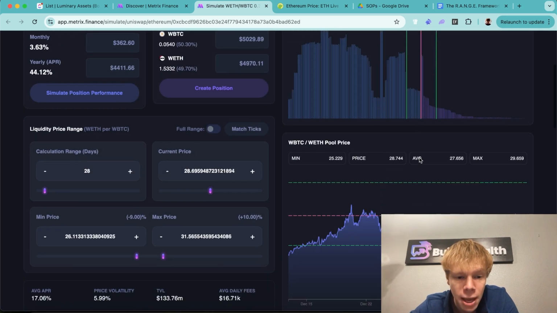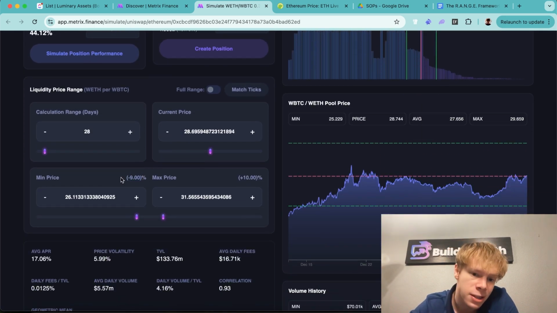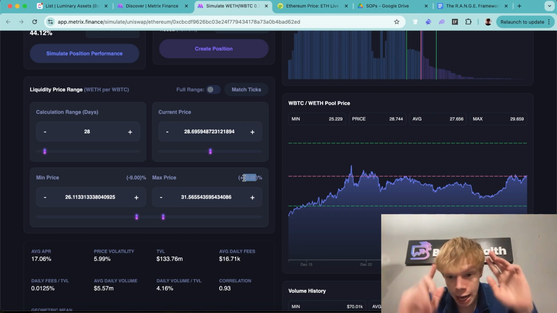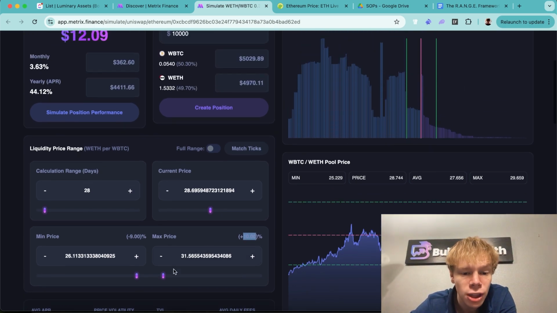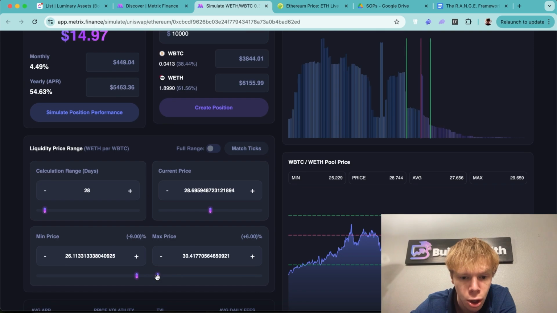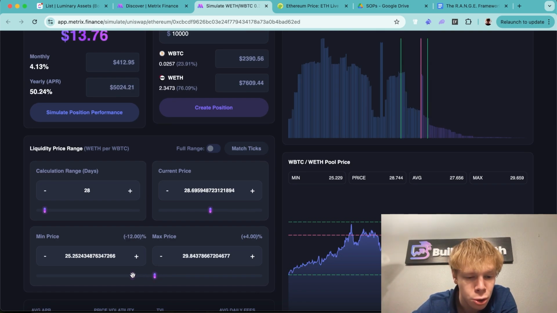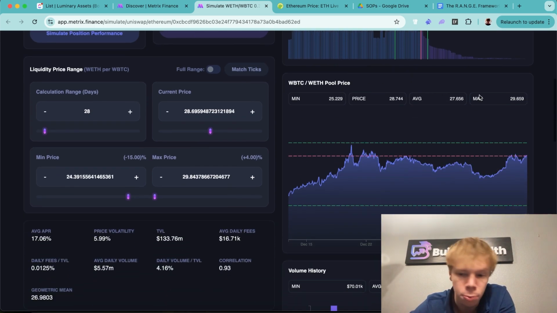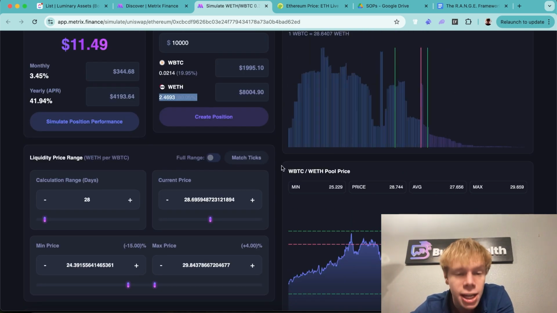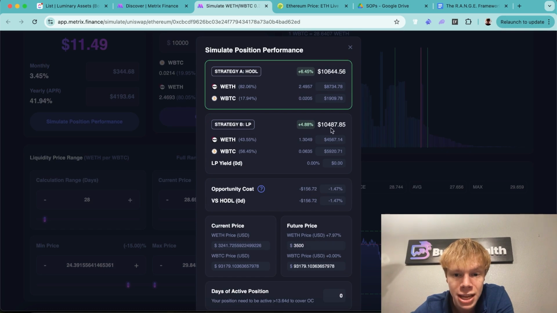Now with that being said, if we kept that same price range, which is 19% spread because it's minus 9 plus 10, add those two together, you get 19 basically. So let's keep that same price range, but let's give a little bit more exposure to Ethereum. So let's just say we go to something like plus 4, and then we go down here to say minus 15 basically. That's 80% Ethereum. Now this isn't a pool that I would enter into because the trend is pretty clear that wrapped Bitcoin can also do good, not just Ethereum. But in this instance, same exact range size, Ethereum goes to $3,500, we have $10,487. We have a very, very similar amount of divergence loss, right? That doesn't really change. What changes is the actual profits that we have in the pool.